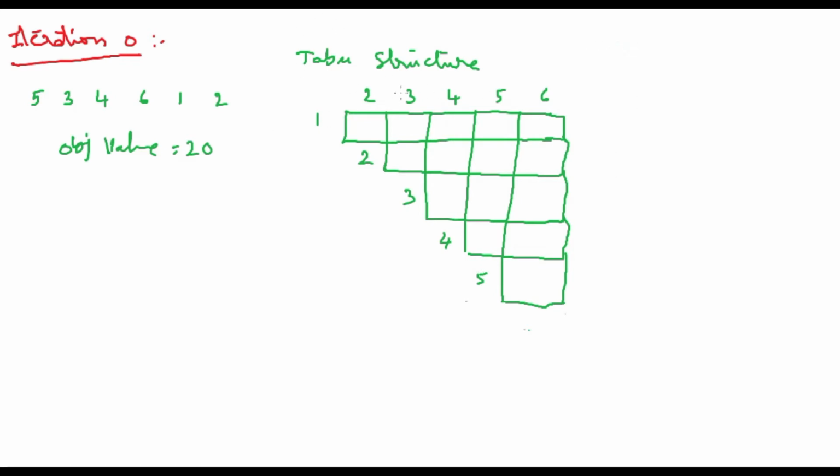Okay, so this is the taboo structure, and the top 4 solutions are here. Out of all the solutions we will consider only the top 4. For example, if 5 and 4 is giving the solution of objective value improvement as 5, and 3, 6 is giving us 3, and 3, 2 is giving us 1, and 4, 1 is giving us -4.